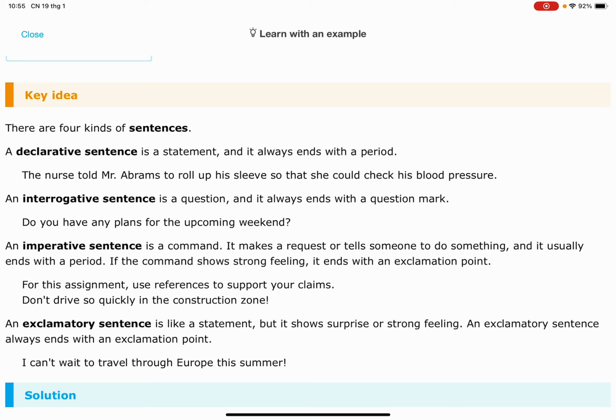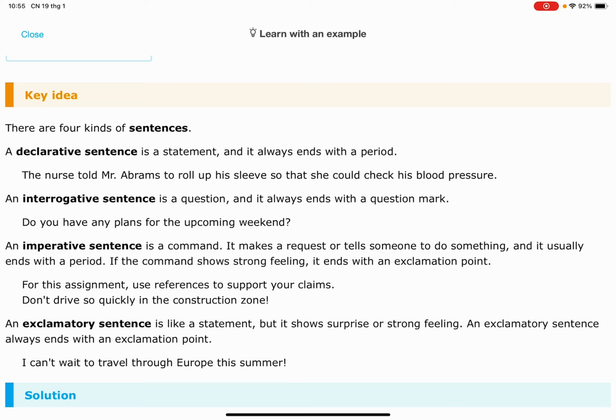So we have to be careful reading this because we wouldn't want to mistake it for a declarative sentence. Then there is an exclamatory sentence, which is like a statement, but it shows surprise or strong feeling. So an exclamatory sentence always ends with an exclamation point.